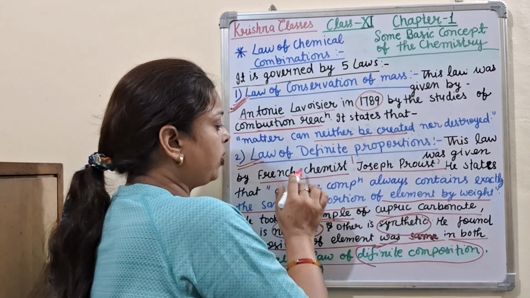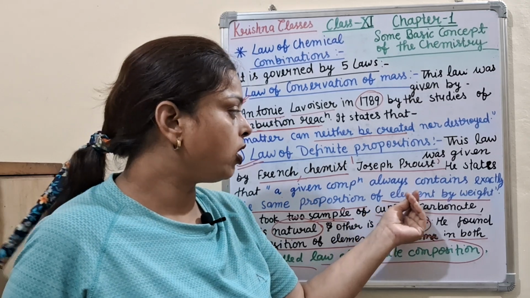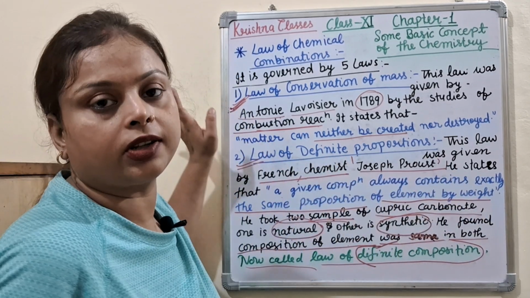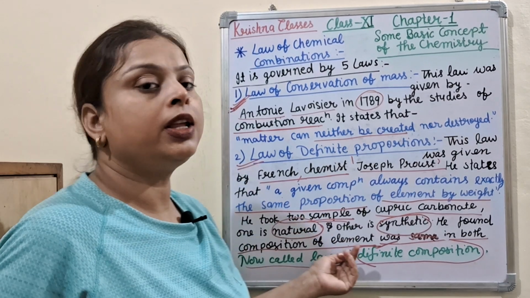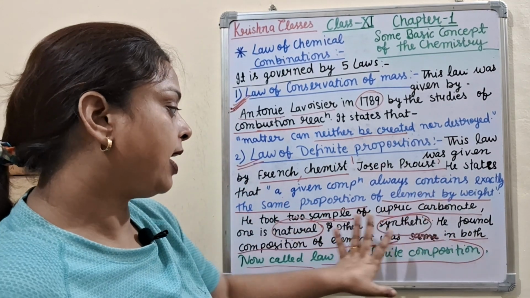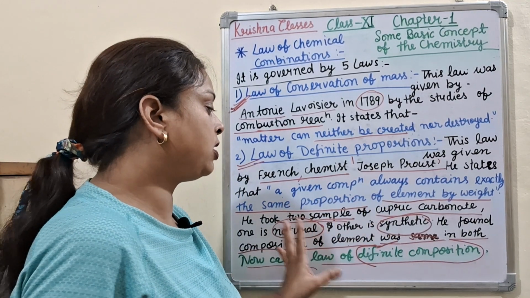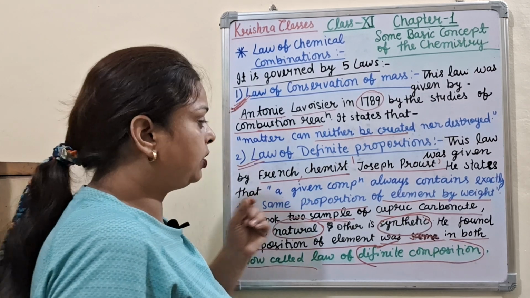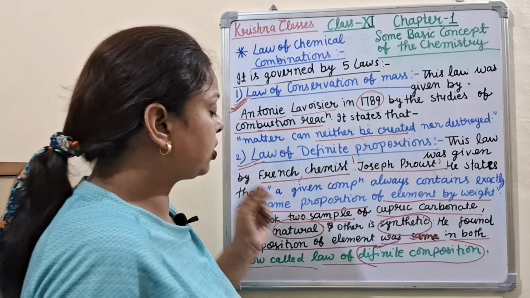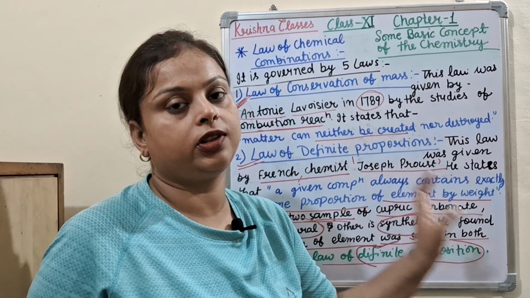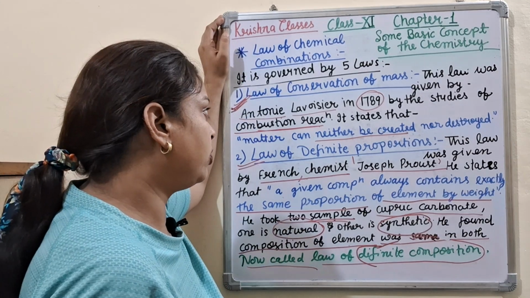This law was given by the French chemist Joseph Proust. He states that a given compound always contains exactly the same proportion of elements by weight. He took two samples of cupric carbonate, one natural and the other synthetic. He found the composition of the elements in both, natural as well as synthetic, was the same. So he gave the law of definite proportion. Nowadays this law is also called the law of definite composition. So these are the two laws, and the next law I will give you in the next video.